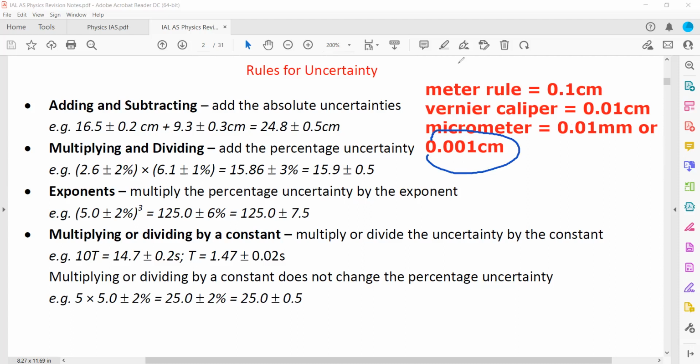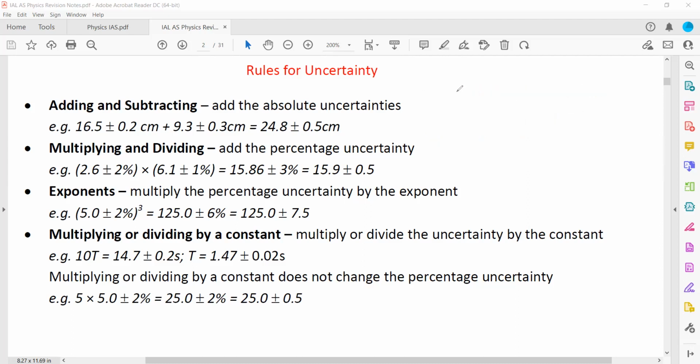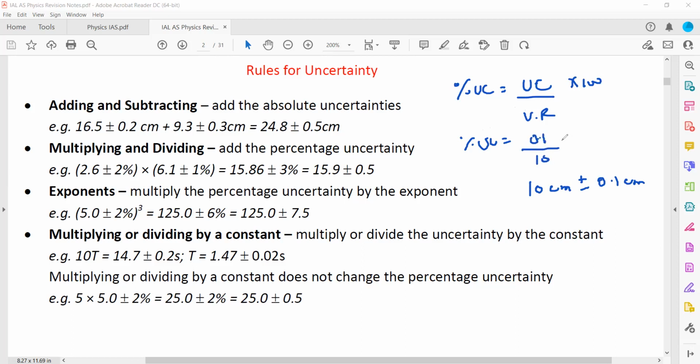So how to calculate the percentage uncertainty? The percentage uncertainty is the uncertainty divided by the value recorded, multiplied by 100. So for example, if we measure the length of an object as 10 centimeter by using a meter rule, the uncertainty is 0.1. So what is the percentage uncertainty here? Percentage uncertainty is 0.1 divided by 10 multiplied by 100. When we simplify this, the percentage uncertainty will be 1%.